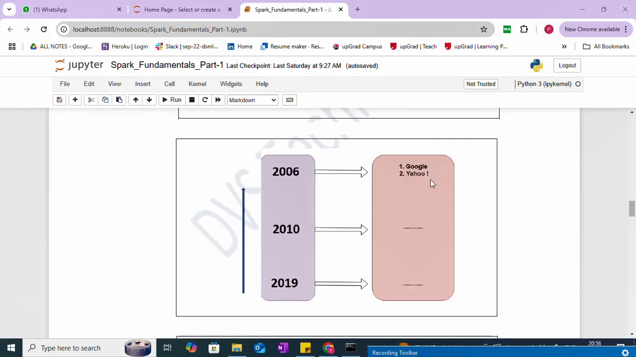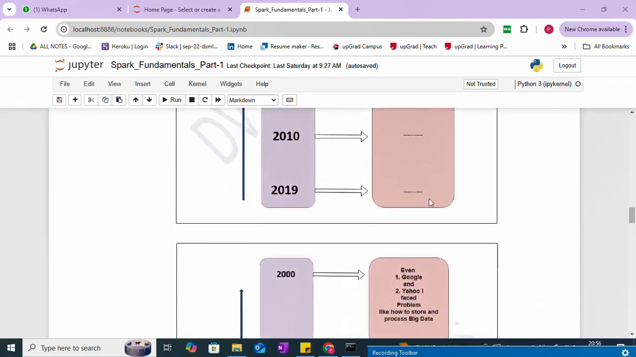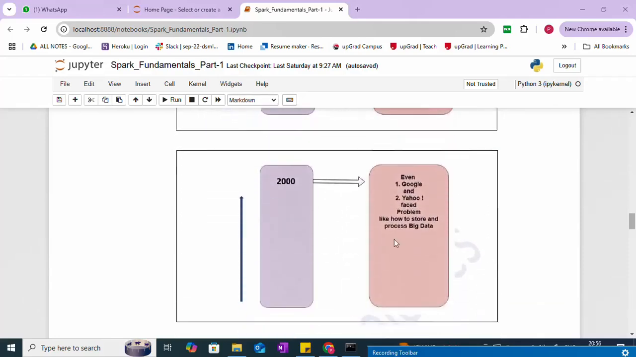But slowly, as the technology evolved, a lot of companies moved towards using the big data Hadoop ecosystem. Nowadays, they completely rely on cloud-based data storage also. You can see in 2000, even Google and Yahoo faced problems like how to store and process big data. Even though they were using it, there were still two challenges in front of those giant companies.